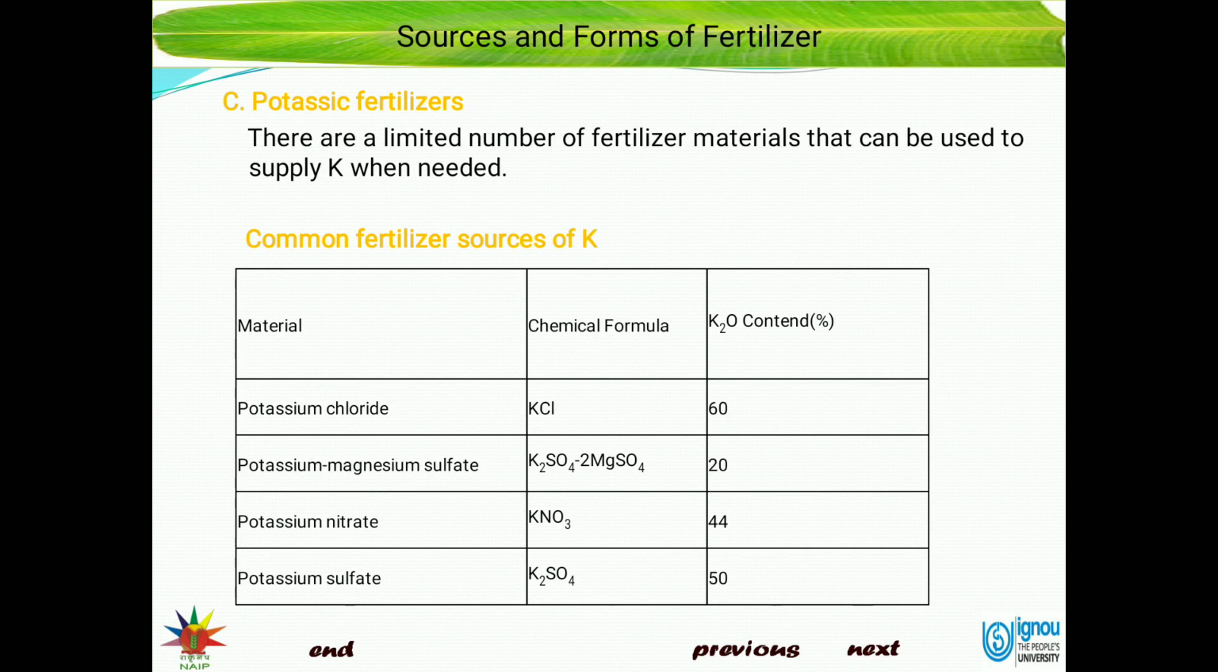Examples of potassic fertilizer: potassium chloride containing the highest K2O content, that is 60% K2O. It is also known as muriate of potash, KCl. Then potassium magnesium sulfate containing 20% K2O. Then potassium nitrate 44% K2O. Then potassium sulfate containing 50% K2O.